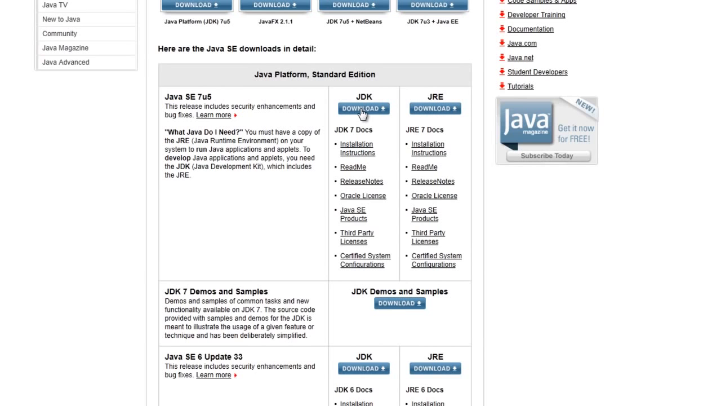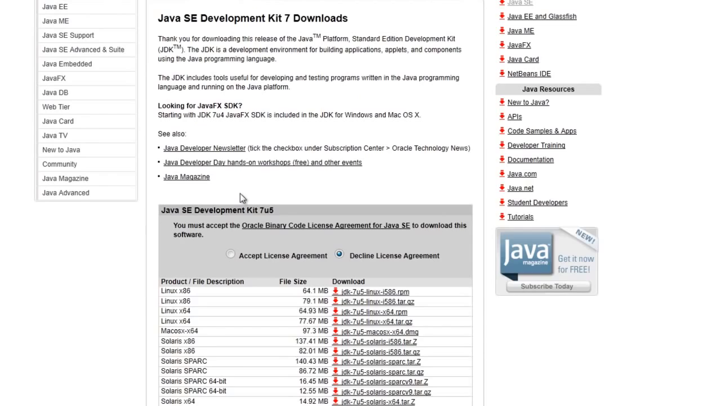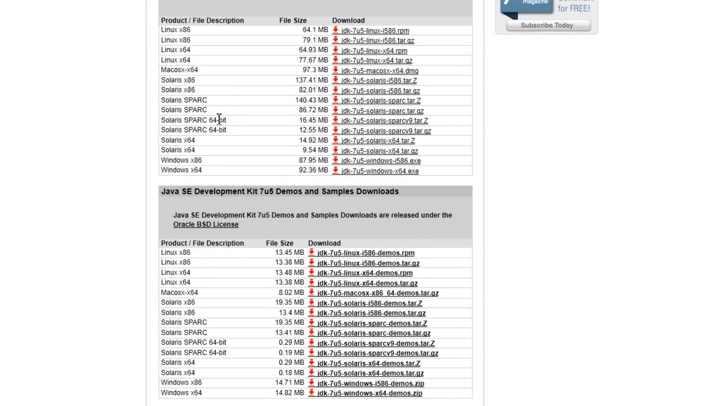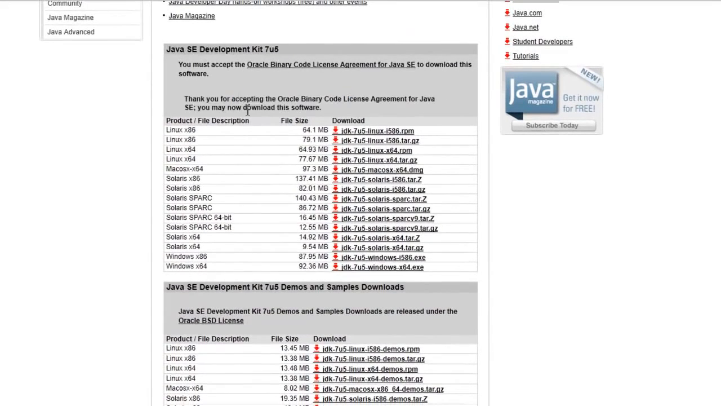If you install JDK, it will install JRE too, so you don't have to worry about it. So just click on download here for the JDK. Once you click on download, it will ask you what kind of operating system you have. You accept the license agreement and then you decide whether you have a 64-bit or a 32-bit. If you have a 32-bit operating system, then you select this. If you have a 64-bit, select this.